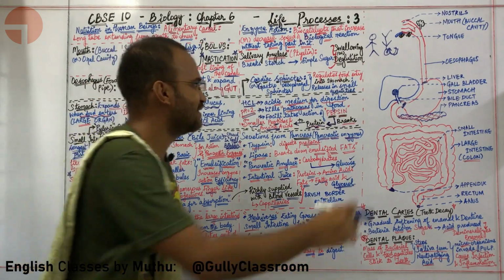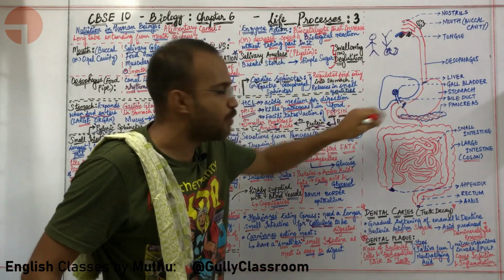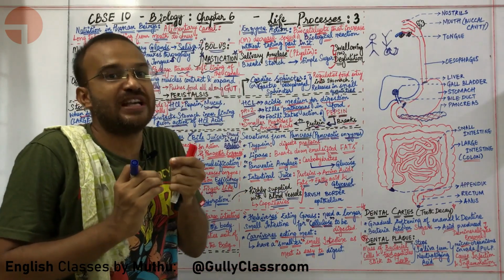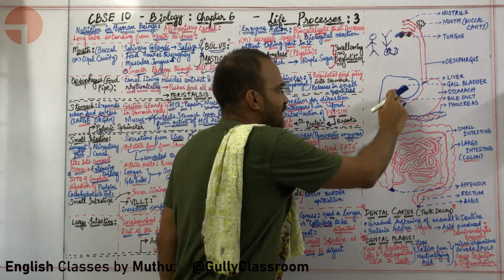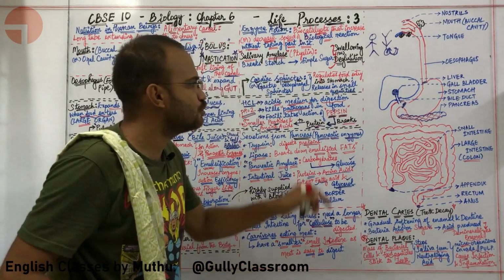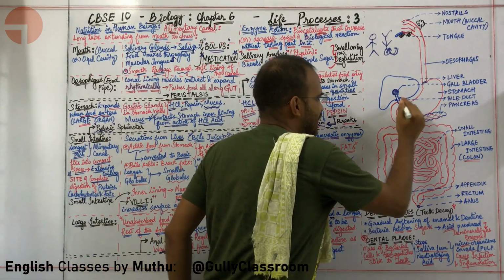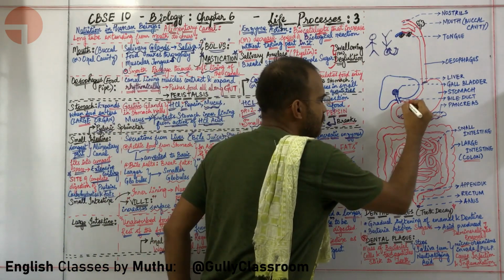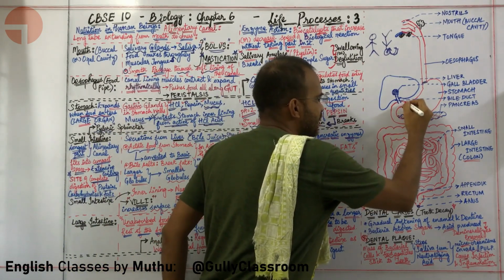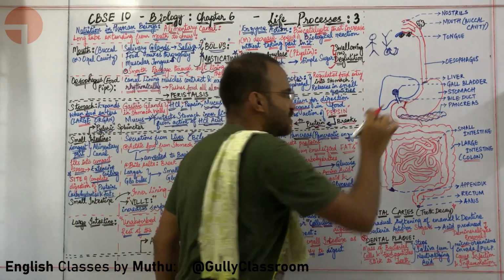This is achieved by the secretions of the liver. The liver, the largest gland in the body, secretes something called bile juice. This bile juice is stored in the gallbladder, and the gallbladder releases bile juice periodically whenever a sphincter present right over here opens up. What is the name of this particular sphincter, sir? It is called the pyloric sphincter.